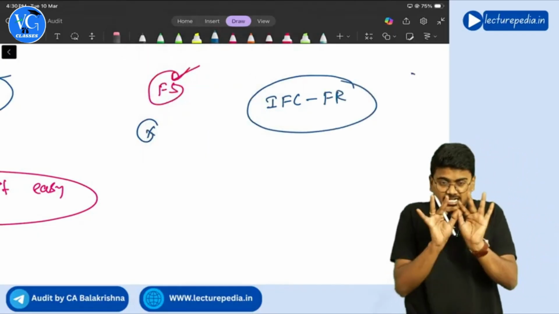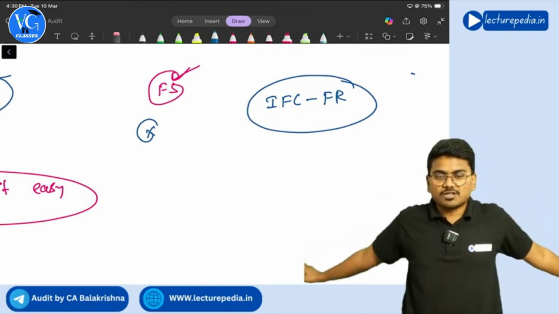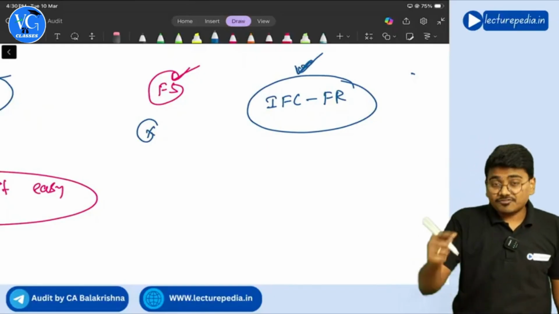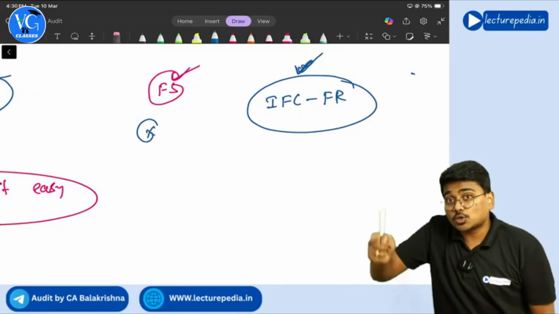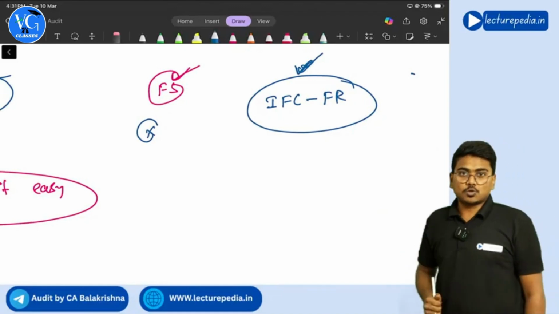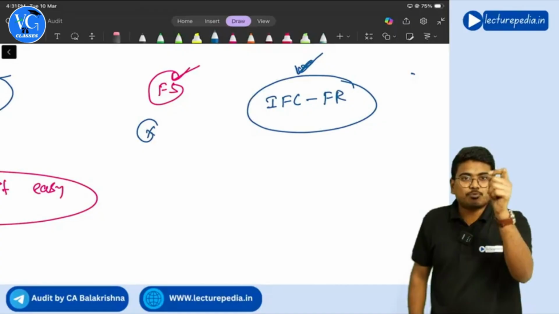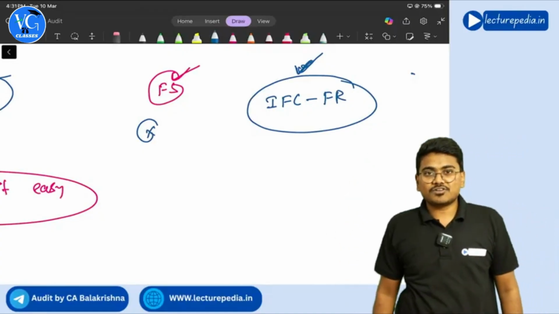So, see, the general rule is that the auditor has no responsibility to verify controls, but internal financial controls over financial reporting, those controls the auditor has to verify, and the auditor has to give an opinion on these controls, because the Companies Act 2013 puts a responsibility on the auditor to verify these internal financial controls over financial reporting.